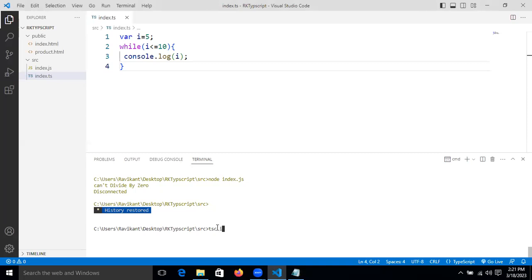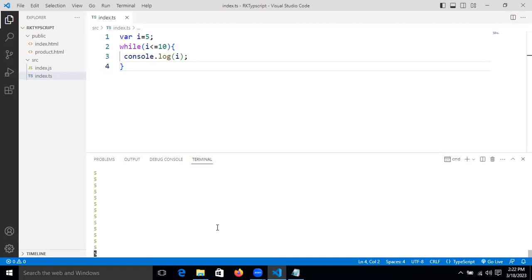tsc index dot ts. Now node index dot js. Now see this, what are we getting? Infinite loop. Then what will we do now?